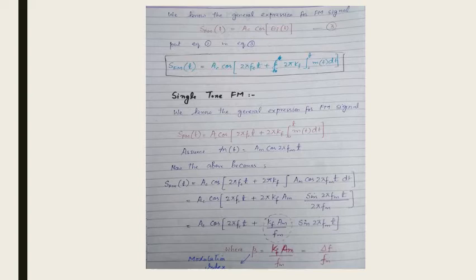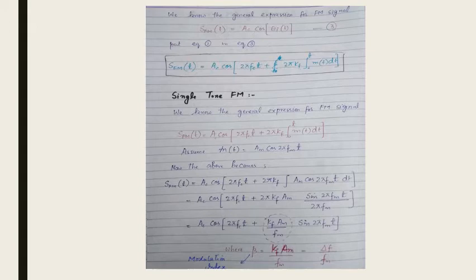Now if we talk about single tone FM, we can start from this point. We know the general expression for the FM signal is equal to Ac cos(2π fc t plus 2π kf times the integral from 0 to t of m(t) dt). Now we can assume that m(t) = Am cos(2π fm t). So the above equation can be written as Ac cos(2π fc t plus 2π kf times the integral of Am cos 2π fm t dt). So this will be our equation.